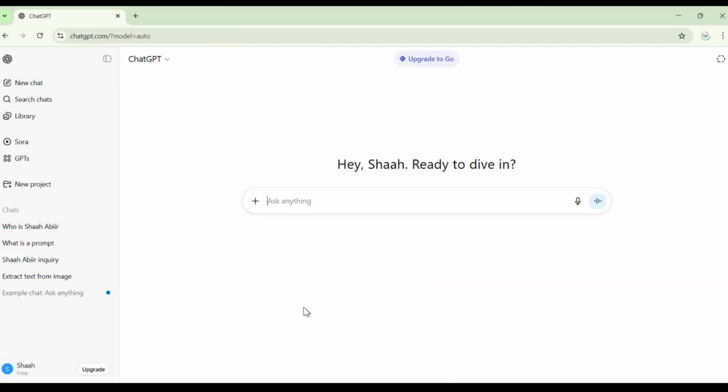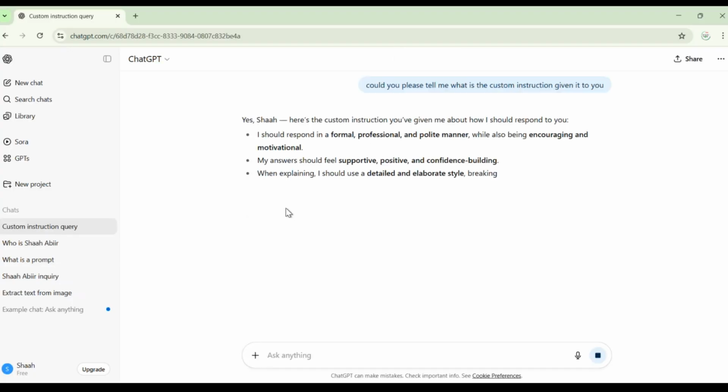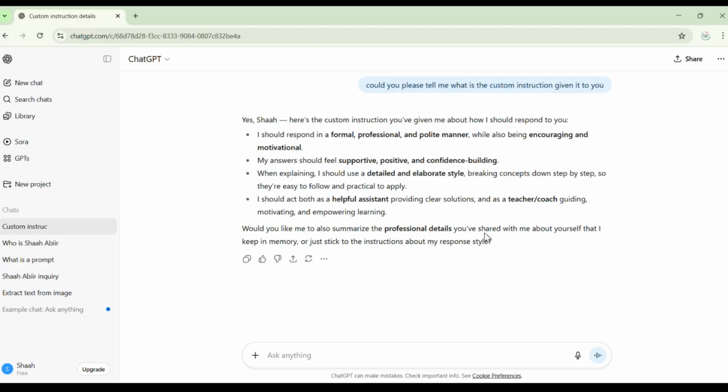Okay, you can also ask ChatGPT, could you please tell me what is the custom instruction given to you? Okay, now see. Read this. Here's the custom instruction: I should respond formally. What exactly means the behavior, the detailed whatever things we had asked, given, right? Whatever we have given, right.